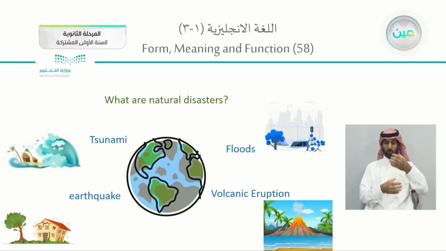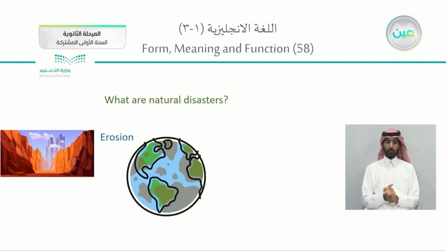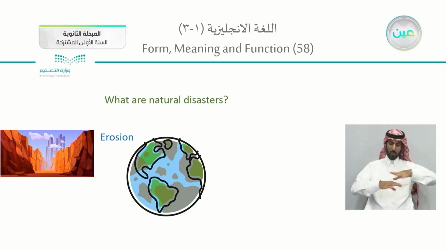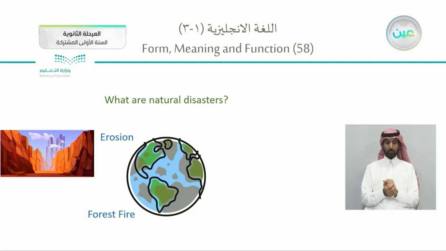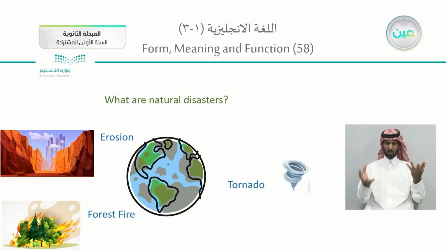Volcanic eruption, a volcano that will erupt, explode from the bottom to the top, eruption. Others, like erosion. Erosion, we will have no plants on earth. Forest fire, we have forests that will have fires. These are natural disasters. And we have tornadoes, just like the storms.